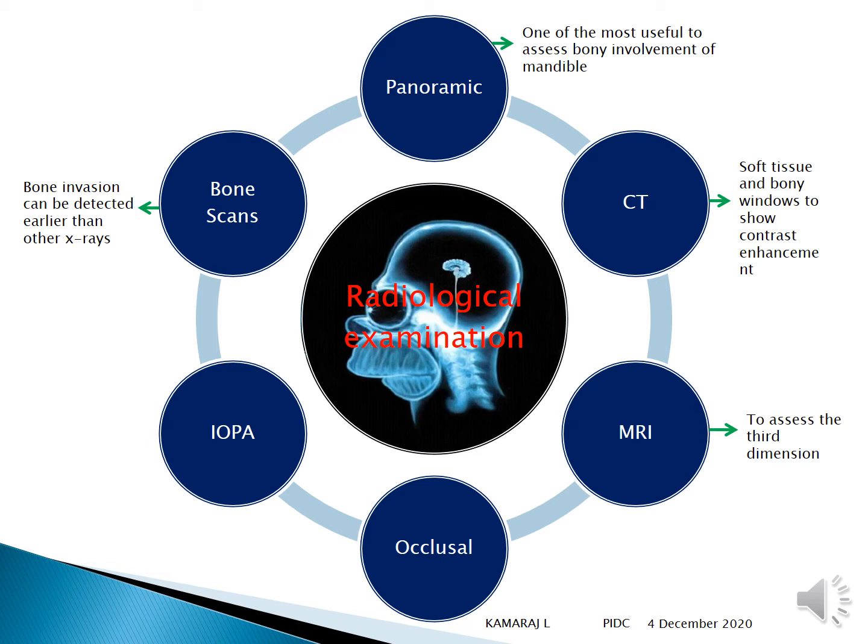One of the most useful to assess bone involvement of mandible will be a panoramic view, which is commonly in practice nowadays if you want to check for any carcinoma of the mandible.